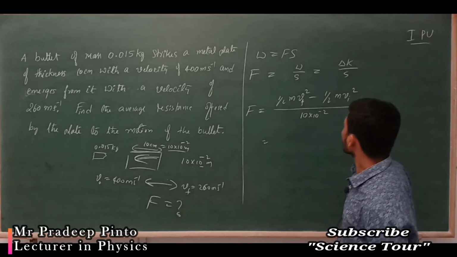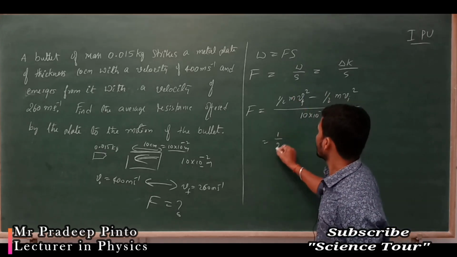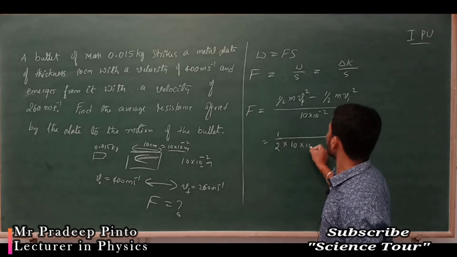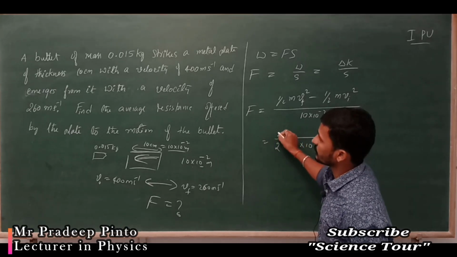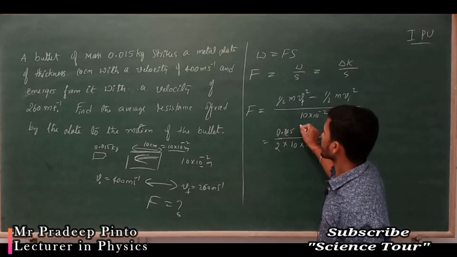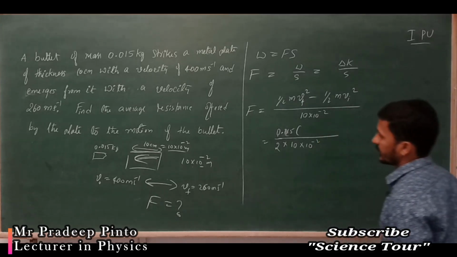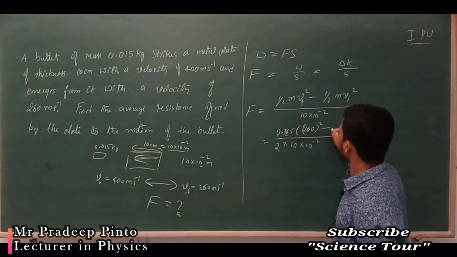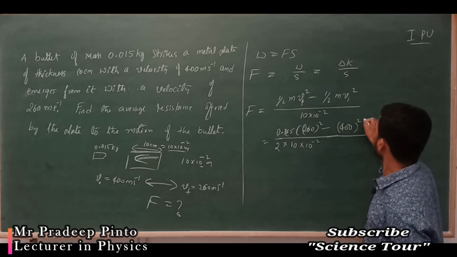Half is a common term, and m is a common term, so I can write it as 0.015 kg into v final square, that is 260 whole square, minus 400 whole square.